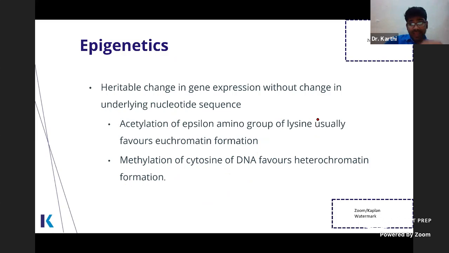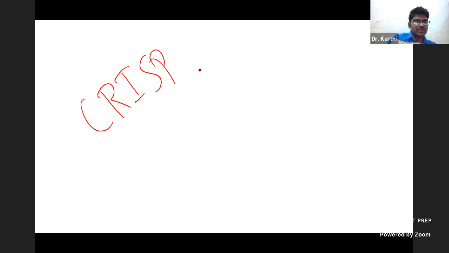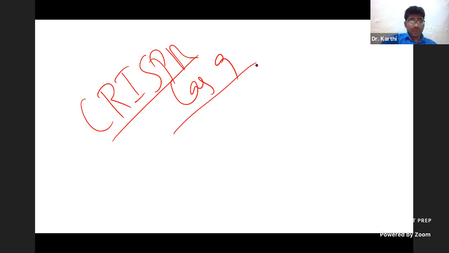I always suggest you don't go very deep into any topic. For example, one student was studying everything about the CRISPR-Cas9 system. What I will suggest is, don't go very deep. You have so many subjects to study. All you have to know about the CRISPR-Cas9 system is it is a gene editing tool. We use this to edit genes.